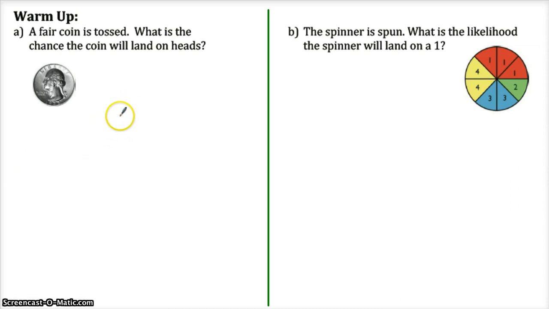All right, what's the probability that the coin will land on heads? Well, we have two possible outcomes, heads and tails. Those are equally likely. We're going to talk a lot about that later. One of the two equally likely outcomes is heads, so we can just say this. Spinner spun, what's the likelihood? Well, there are 8 equally likely outcomes if you look at the spinner closely. And how many of them have a 1 on that? Well, that would be 3 out of the 8. So that's really how probability starts off, and it's really not that hard.